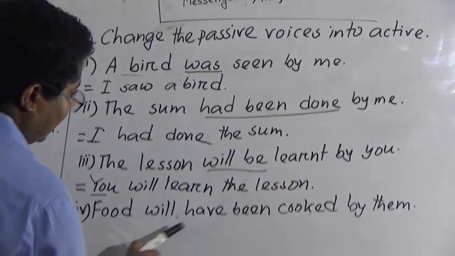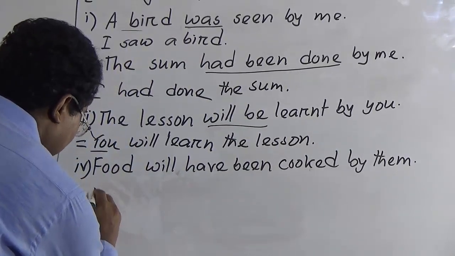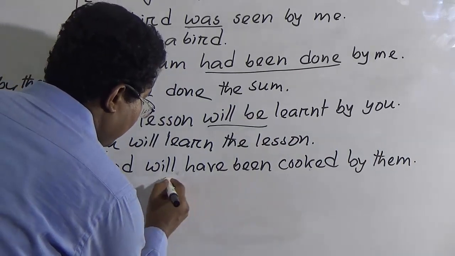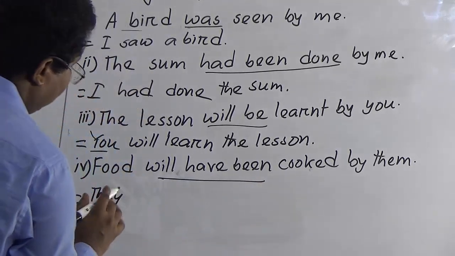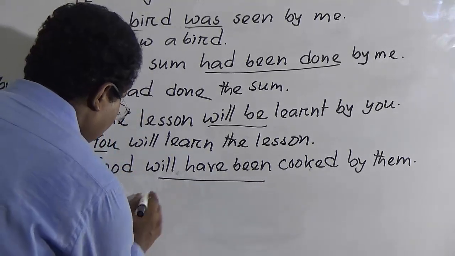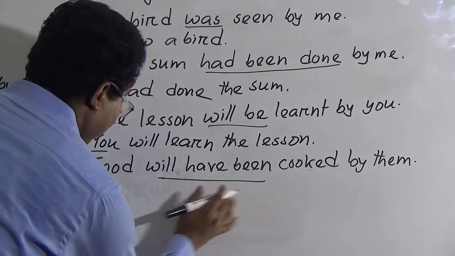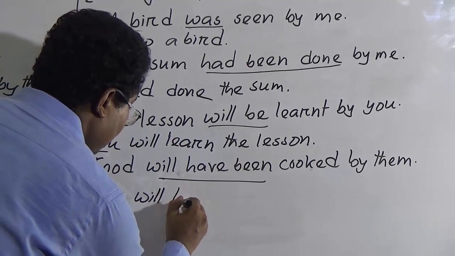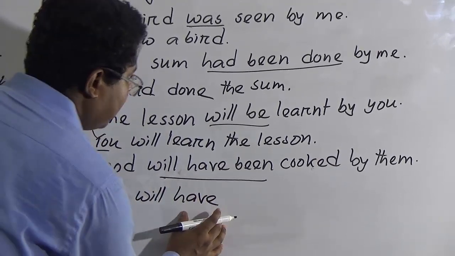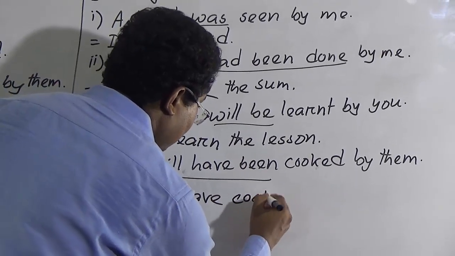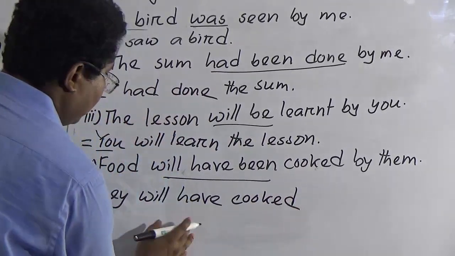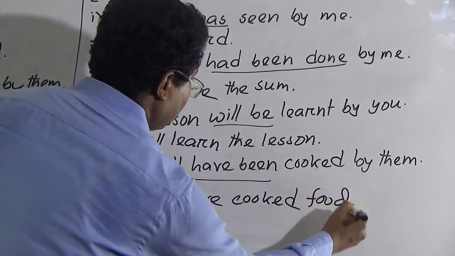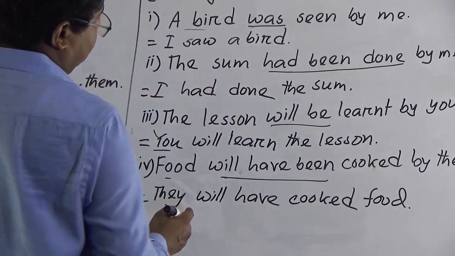Last one, food will have been cooked by them. So them will be subject, it will be they. As will have been is the auxiliary verb of future perfect tense, we will make it future perfect tense. Structure: after subject come will have, after will have, past participle of main verb. They will have cooked, and object will be food. They will have cooked food.